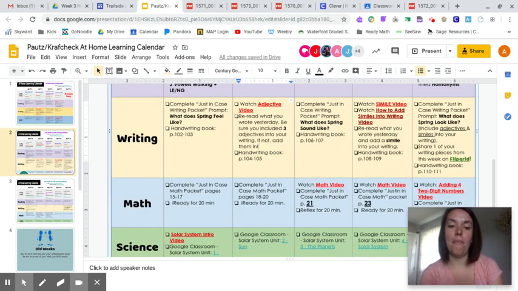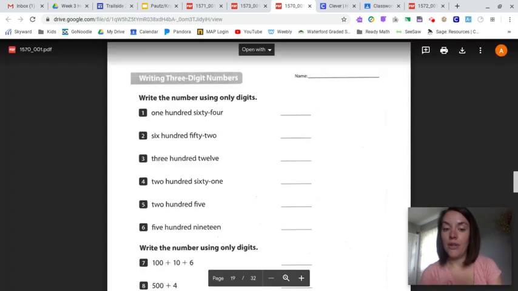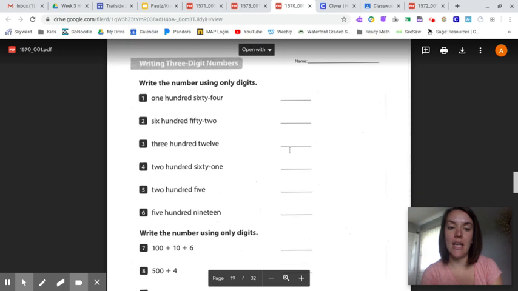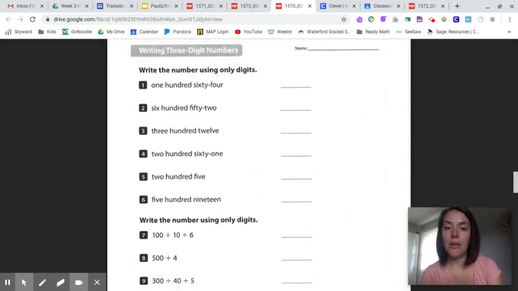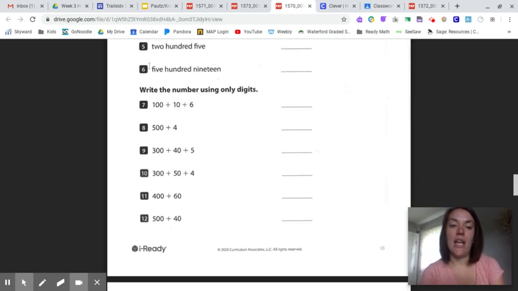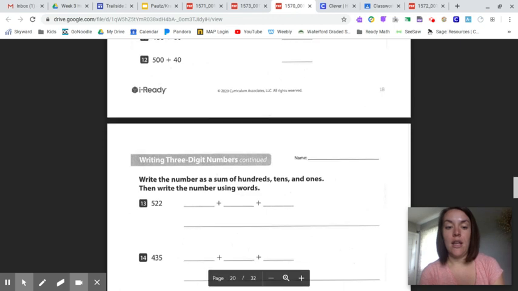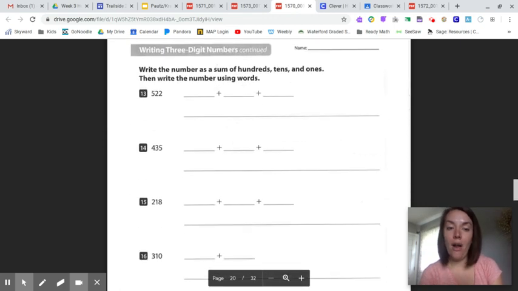And then for math today, you are going to do pages 18 through 20. And that last page, page 20, you are going to snap a picture of and put in your homework check. So this is page 18. It's asking you to read the number and then write it in digit form. And then it's asking you to look at the expanded form and how it's written, and then write it in the 3-digit number that it would be. And then it's asking you on the next page to break apart the 3-digit numbers into expanded form, and then write the number using words.